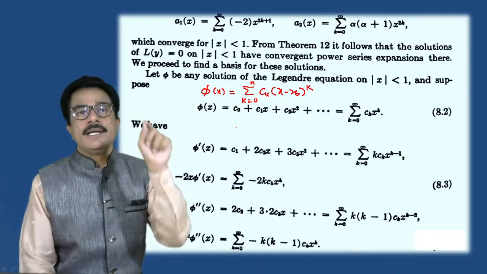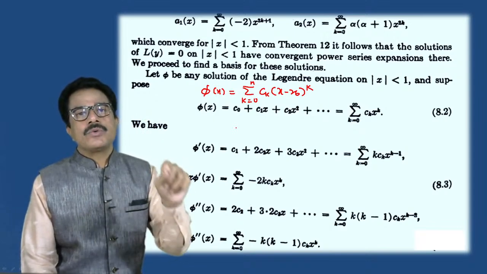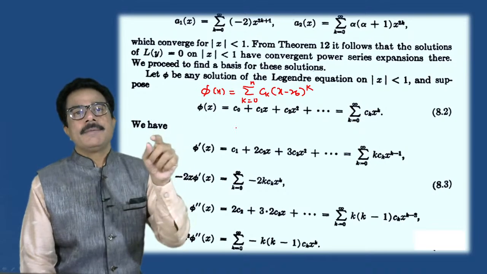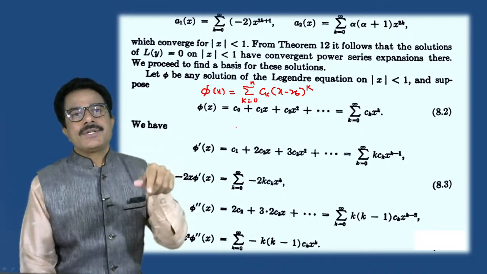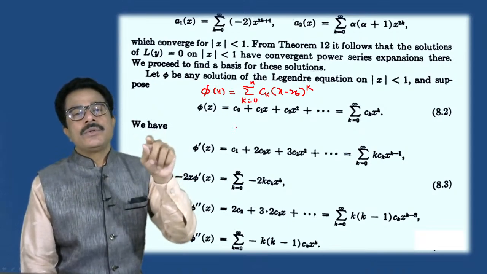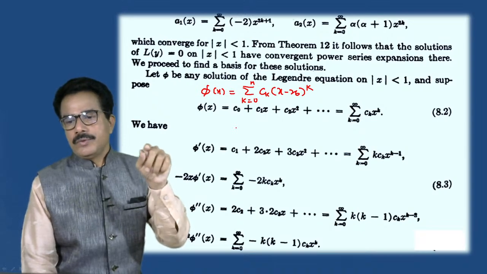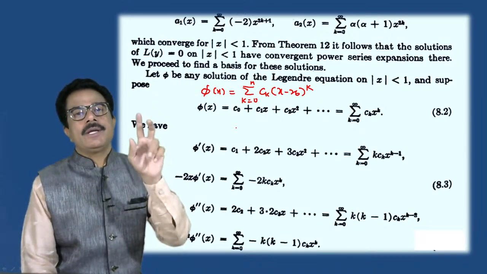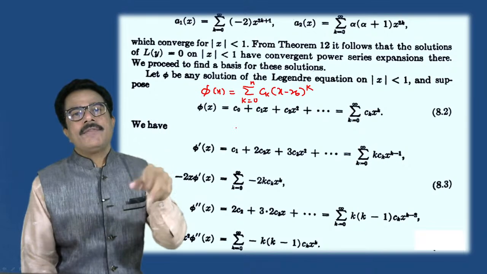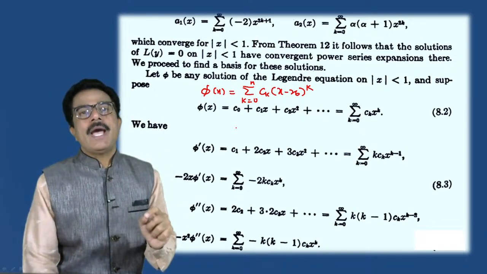You must note that the Legendre equation is L of y which is equals to 1 minus x square into d2y by dx square minus 2x into y dash plus alpha into alpha plus 1 into y which is equals to 0.